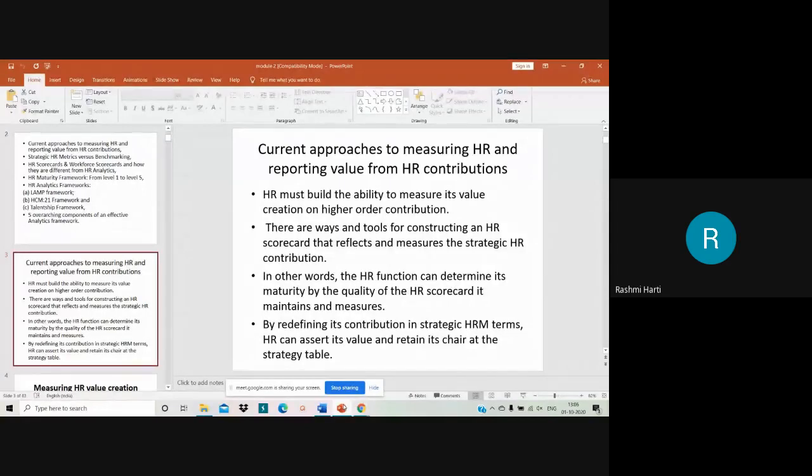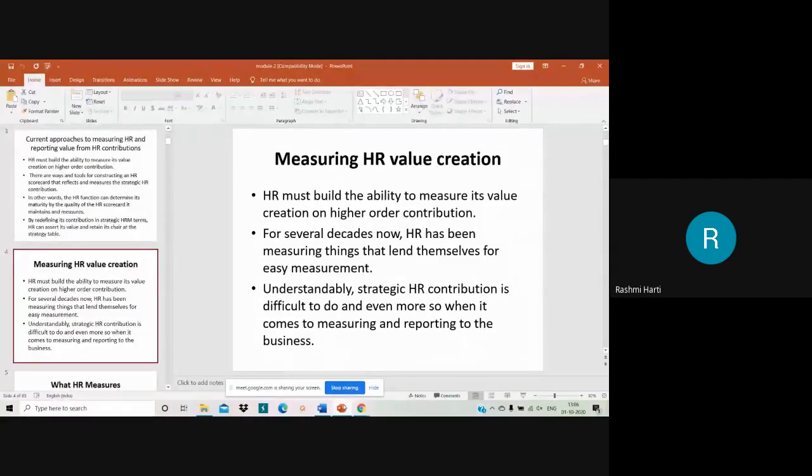So when such a high responsibility is given to HR department, it has to also measure its contributions towards the organization, right? And then only it can retain its chair on the strategy table, right? Coming on to next, measuring HR value creation. How can you measure the HR value creation? So here HR builds the ability to measure its value creation on higher order contributions, right?